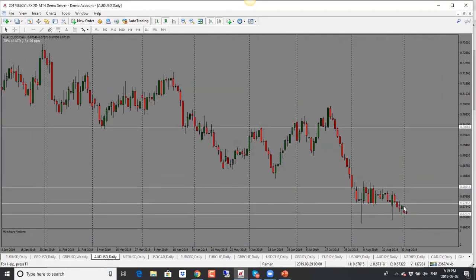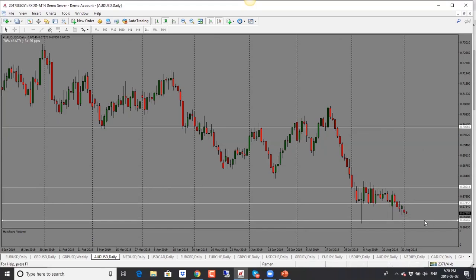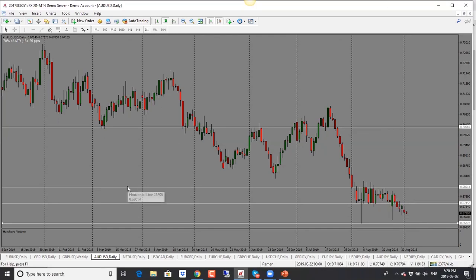Aussie dollar here, this one has also been declining. We saw that price broke down here, but it's still making slow progress to the downside here. Now, with the Australian news coming up, the RBA statement, that could make a difference in this one. So for now, the bias is bearish. I am looking for price to drop towards the bottom of this pin here at